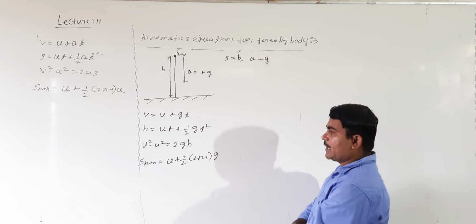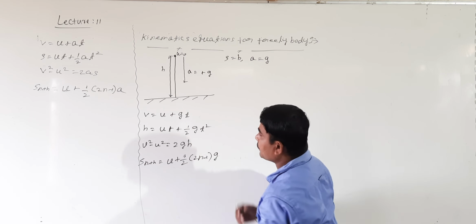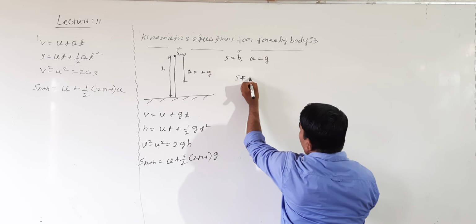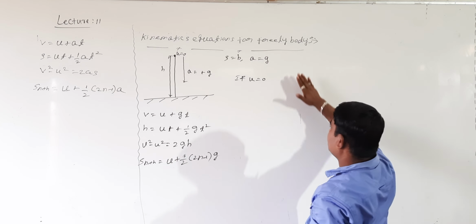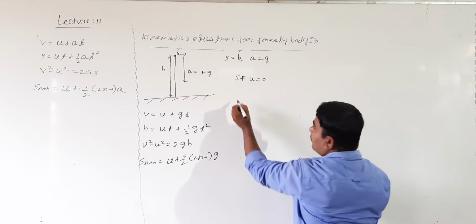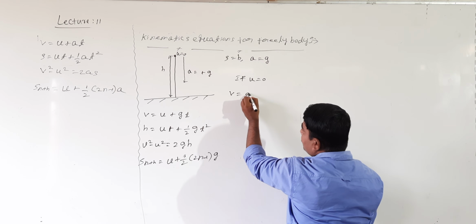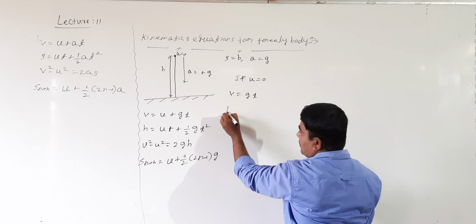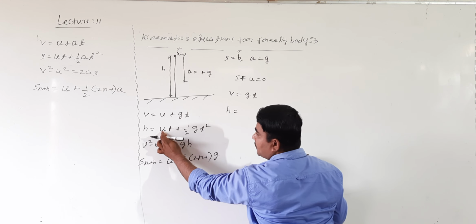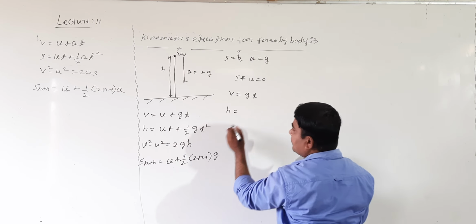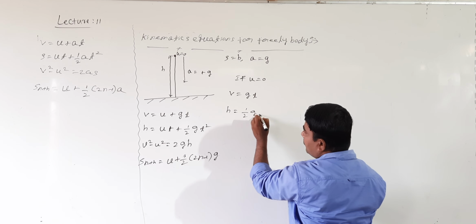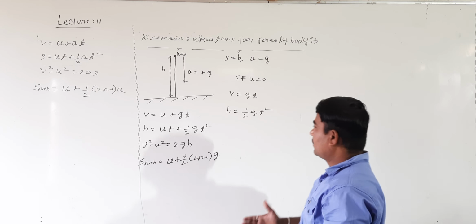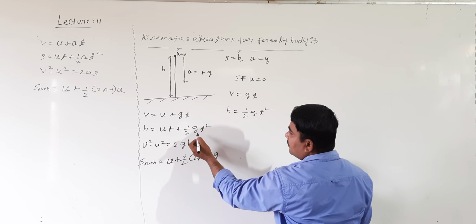If u equals 0, then v is equal to gt, and h is equal to 0 times t plus half gt squared.